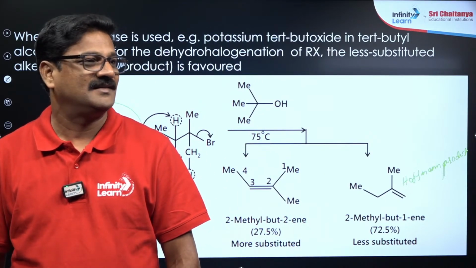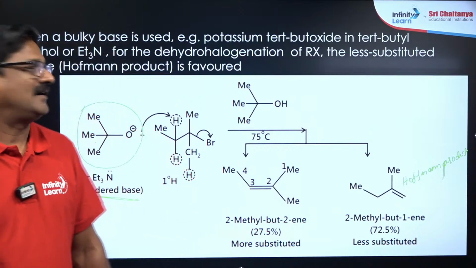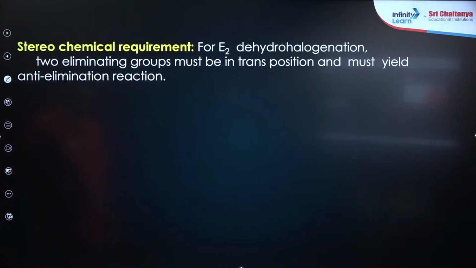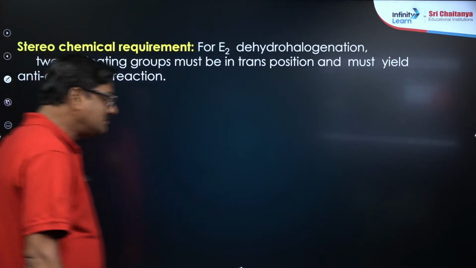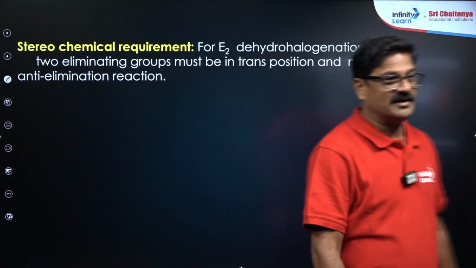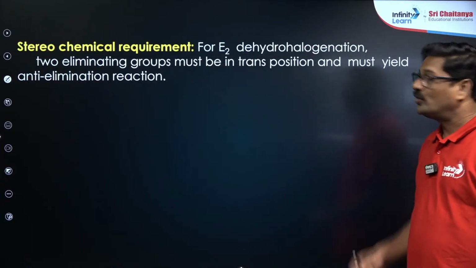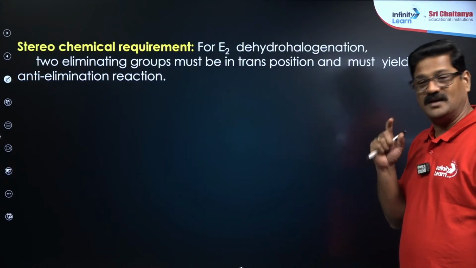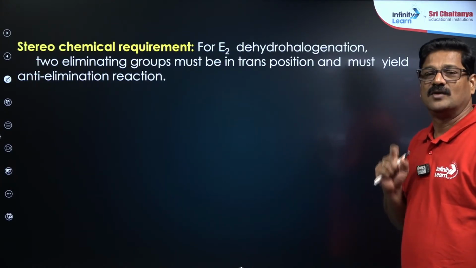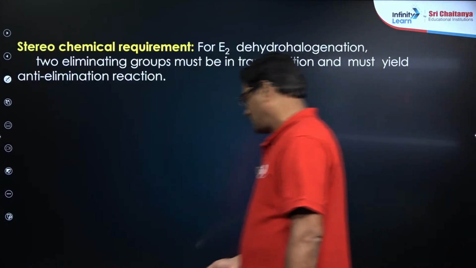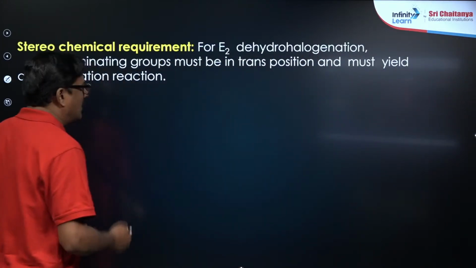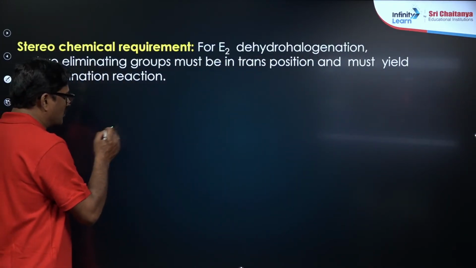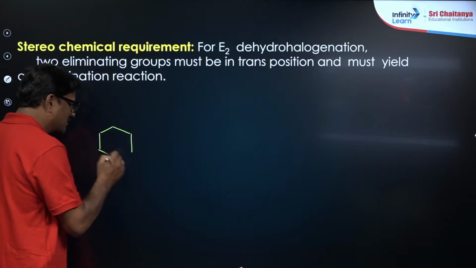Arpit Pandey, fine beta. And one more thing to see is the stereochemical requirement. Yes, stereochemical requirement. So the leaving group, that is your halogen, and the beta hydrogen are supposed to be in the opposite configuration. I am going to tell you that.